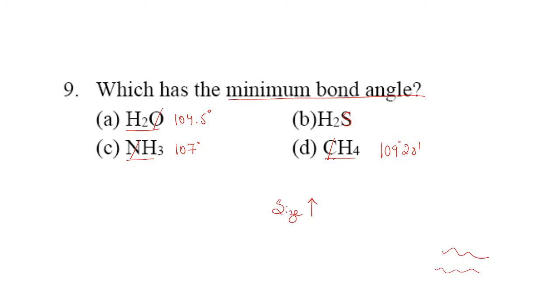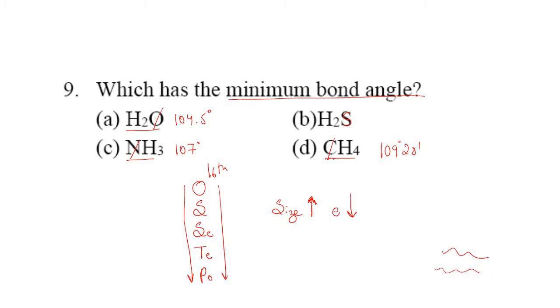And moreover, sulfur belongs to the oxygen family. We know that first comes oxygen, then sulfur, then selenium, then tellurium, then polonium. This is the 16th group family. Down the group size increases, and down the group electronegativity goes on decreasing.